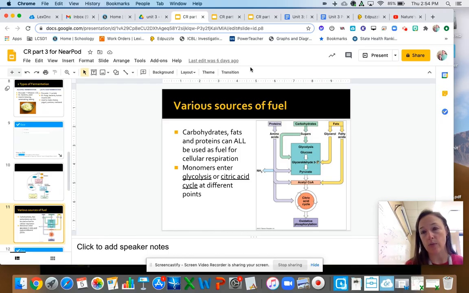We start with glycolysis. We always start with glucose. I don't know about you, but I don't run around eating sugar all the time. I mean, it tastes good. I do eat a lot of carbs, but that's not all I eat. I eat protein, I eat fats. And so where do those come in?